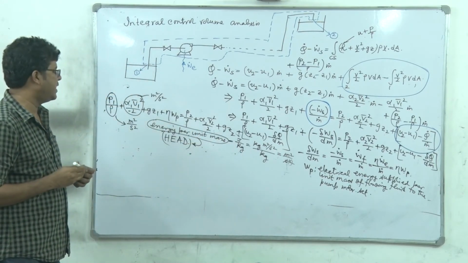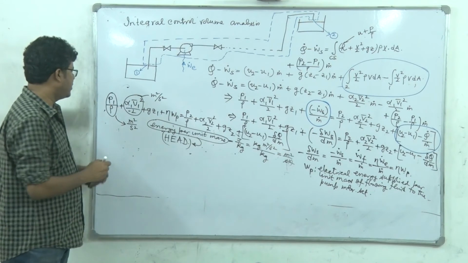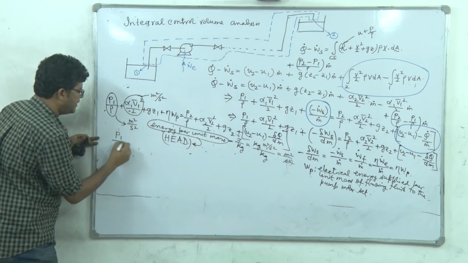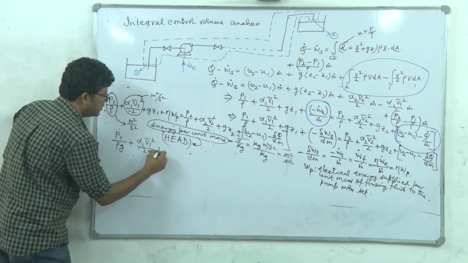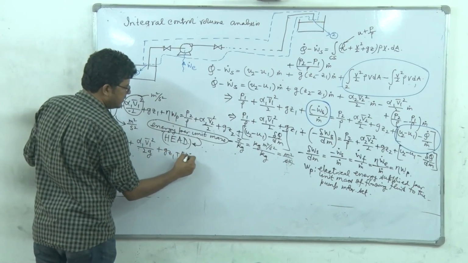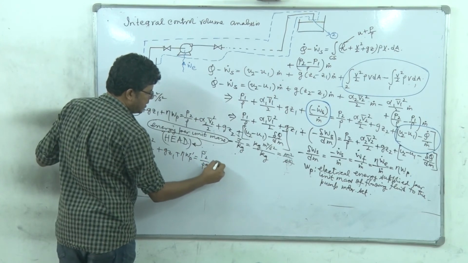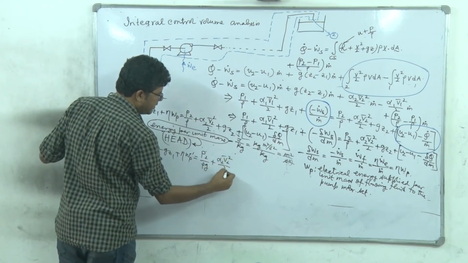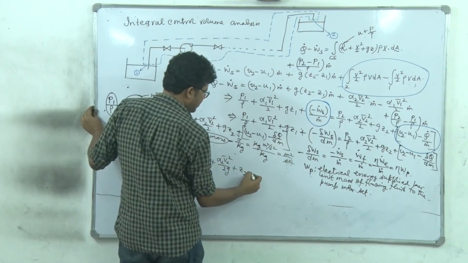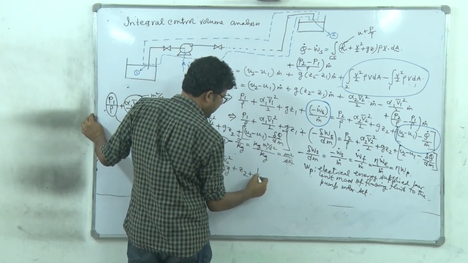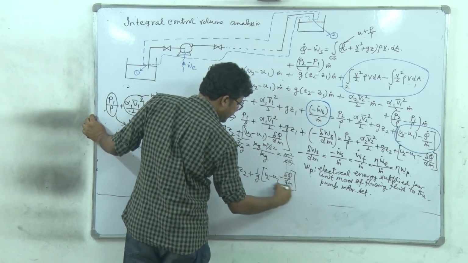There is an alternative definition based on the idea of the gravitational unit system. We can rewrite this equation as P1 divided by rho g plus alpha 1 V1 bar square divided by 2g plus z1 plus eta Wp prime, then P2 divided by rho g plus alpha 2 V2 bar square divided by 2g plus z2, plus this 1 by g times u2 minus u1 minus delta q by dm.